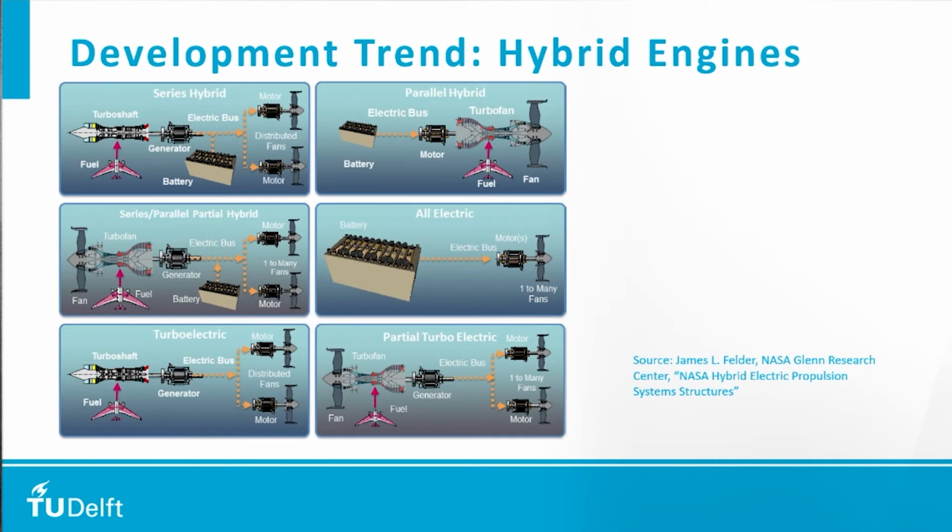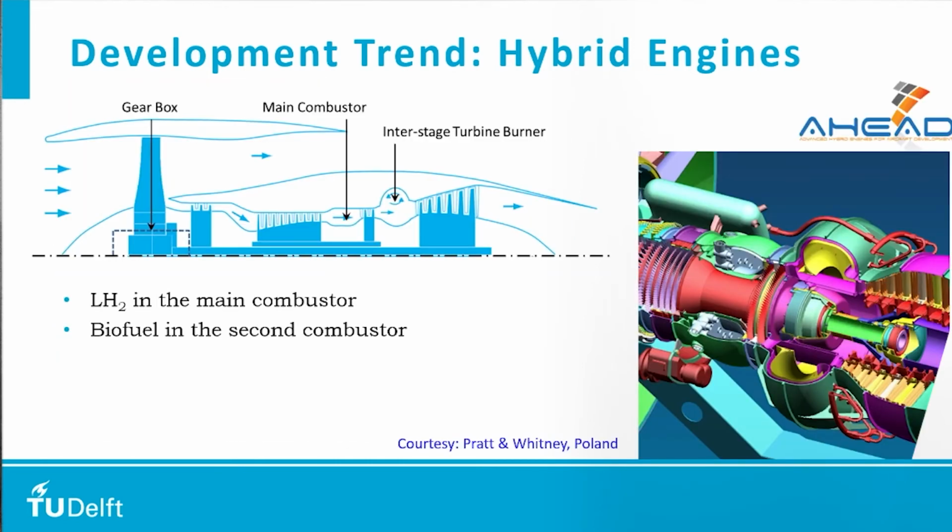This is a slide from NASA where they show different architectures possible for hybrid engines, where you combine a liquid energy source like kerosene or biofuel or synthetic kerosene with electric source like, for example, batteries or something else. And just like your car, the architecture can be full electric to turbo electric or something in between like series or parallel and so on. This is a field of research where many people are working, and you will see more developments in this in the coming years.